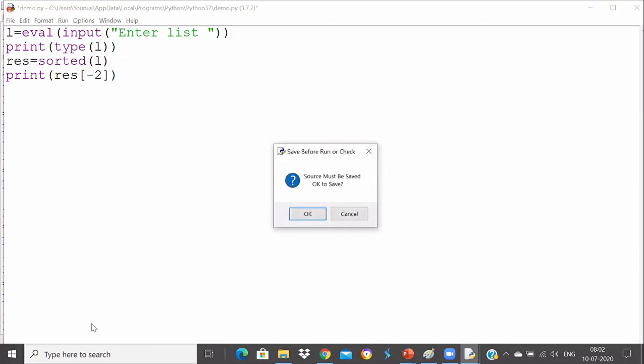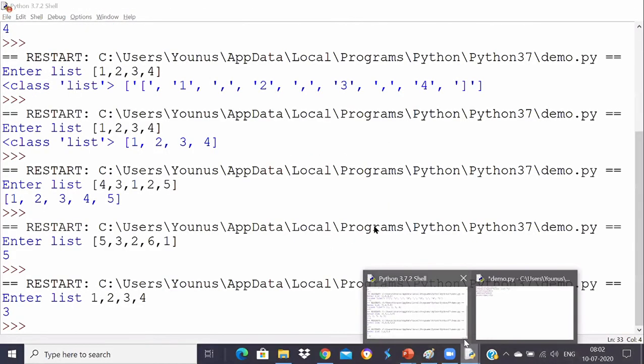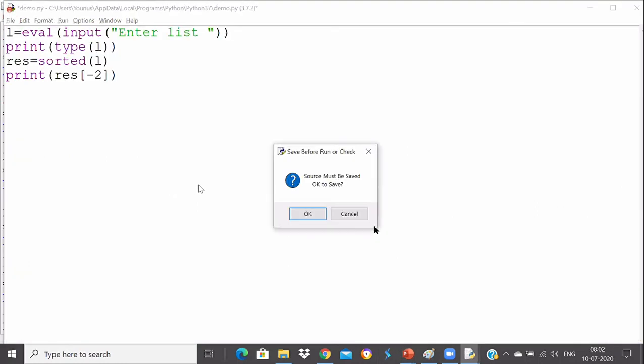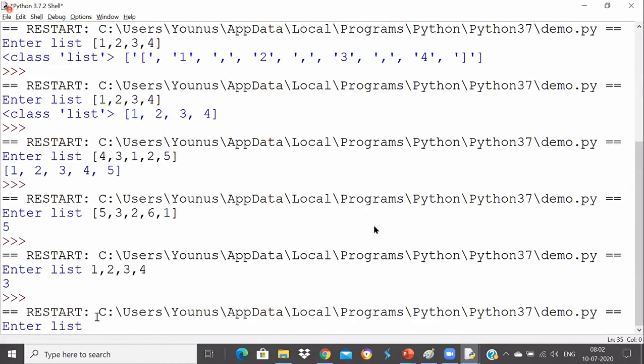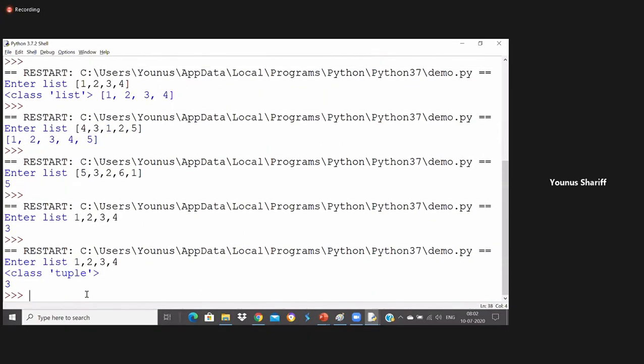Let me run this code again. It got hanged actually, for some reason. No problem. It will run. So I enter 1 comma 2 comma 3 comma 4, then I press enter. It says L belongs to a class called tuple.